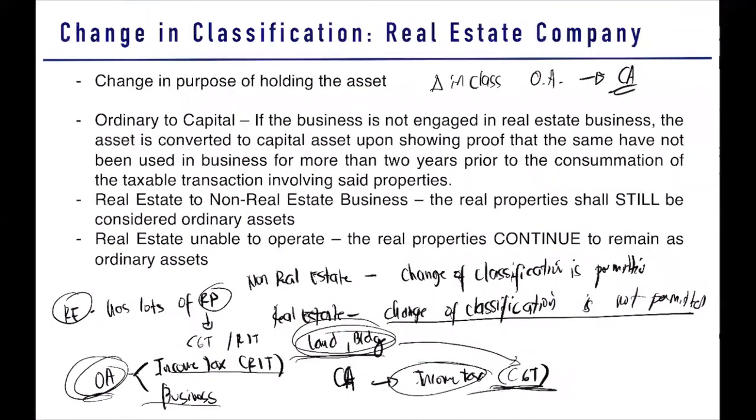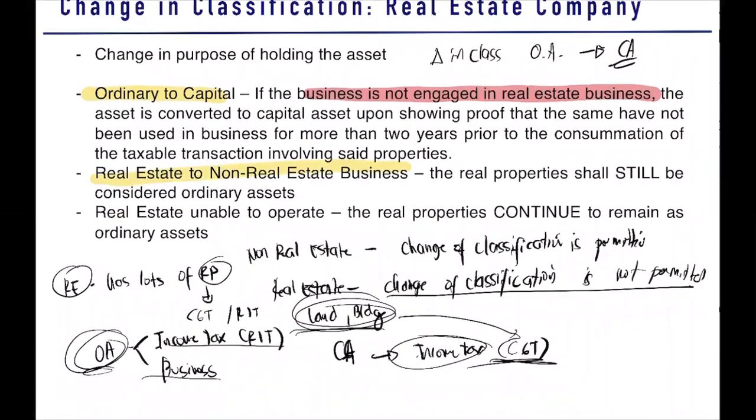Okay, so let's make a rundown of our change in classification. So the first change in classification is ordinary to capital. And take note, it is only applicable to business not engaged in real estate. How about if ever we have a real estate business now going to non-real estate business? What is our rule? If you are a real estate business, whatever you will do, there is no change in classification.